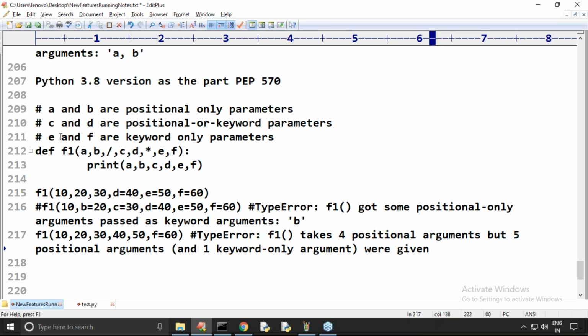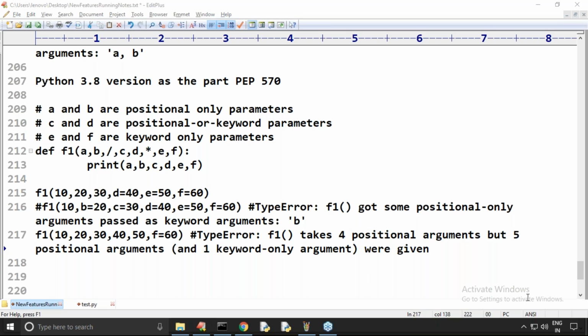Are you feeling comfortable? What is the meaning of star? What is the meaning of slash? Before forward slash, whatever parameters are there, all are positional. After star, whatever parameters are there, these will become keyword.